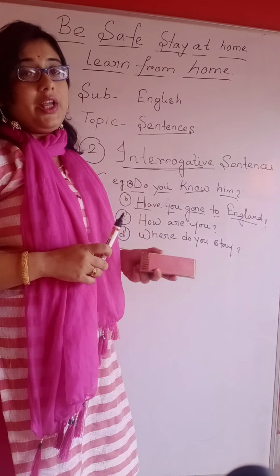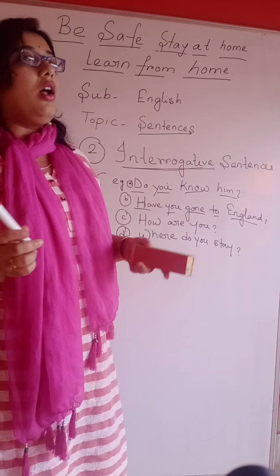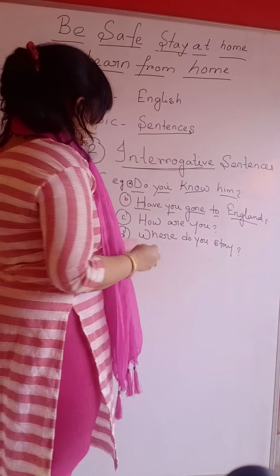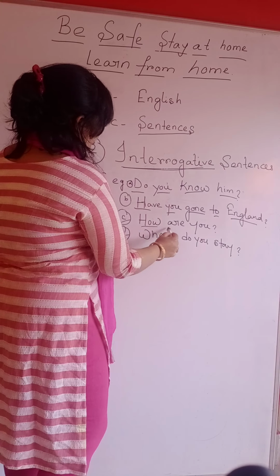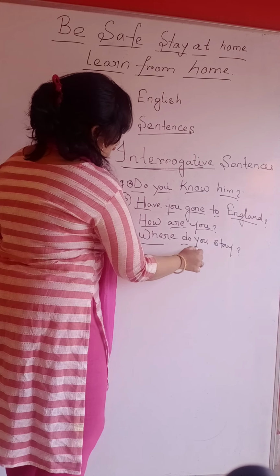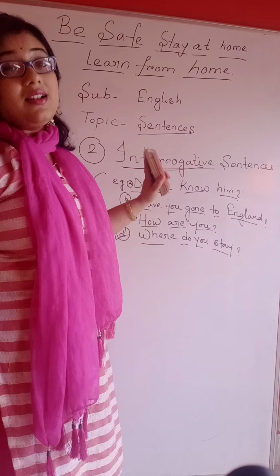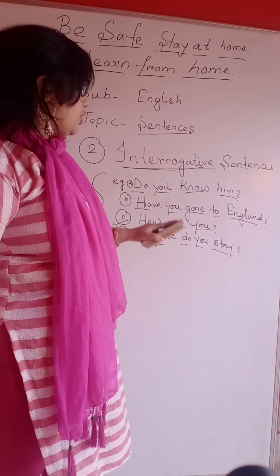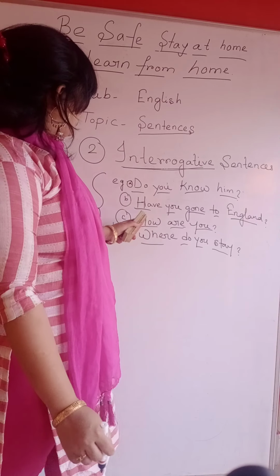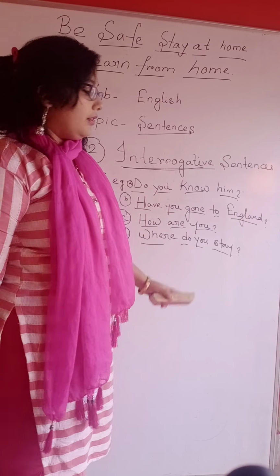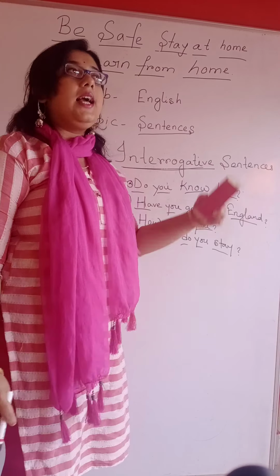If you have ever gone to England, you can say yes, I have gone, or no. But in the last two sentences, how are you? Where do you stay? You need to answer in a full sentence. Like, how are you? I am fine. Where do you stay? I stay in Kalyani.